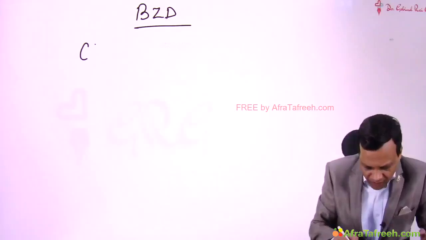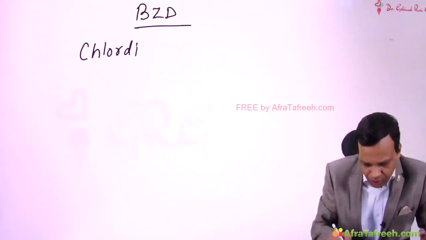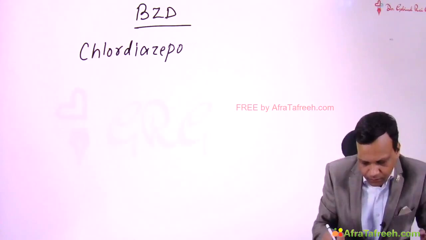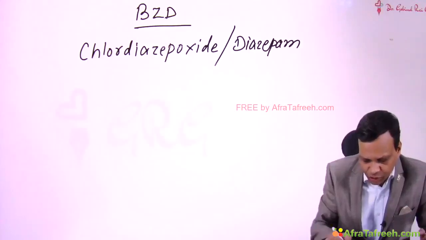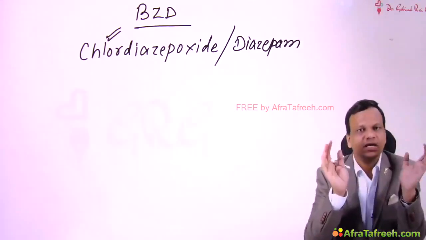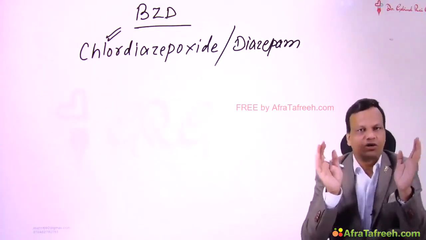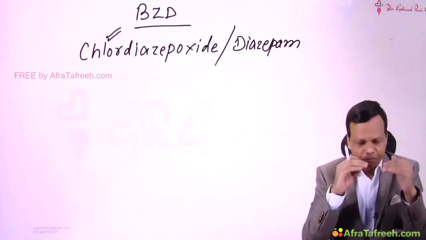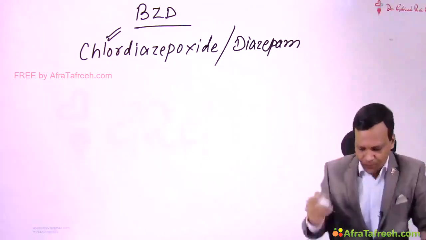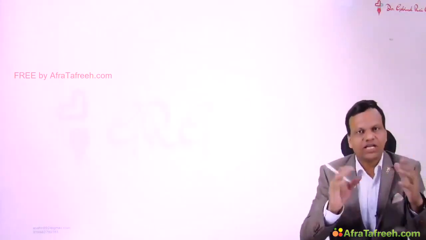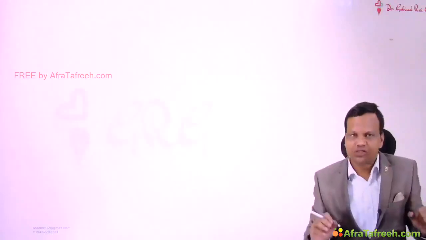Most commonly we use chlordiazepoxide, or we can also use diazepam. So the single preferred answer should be chlordiazepoxide. It is used in alcohol withdrawal, or we can say for maintenance therapy or replacement therapy in alcohol addiction. Okay? So we will give chlordiazepoxide, gradually decrease the dose, and then we will stop.